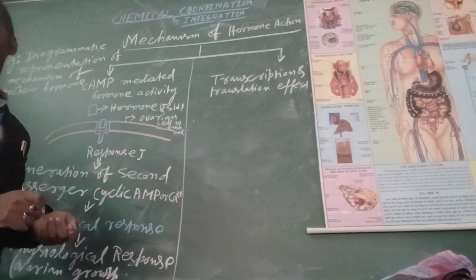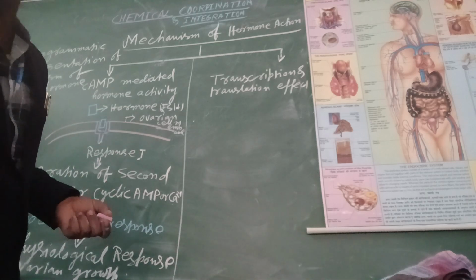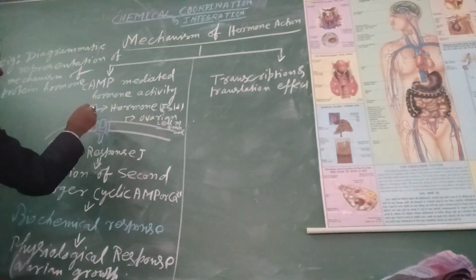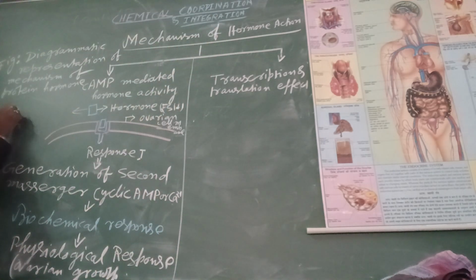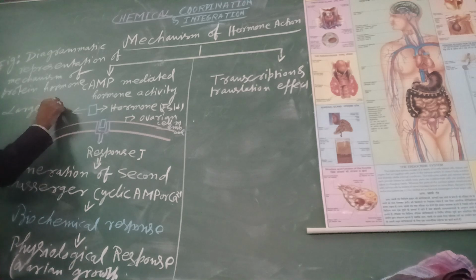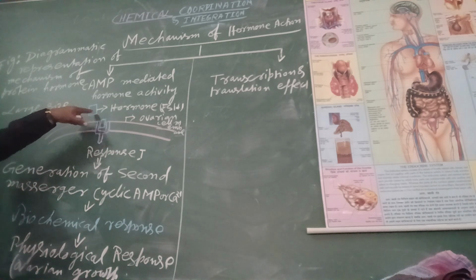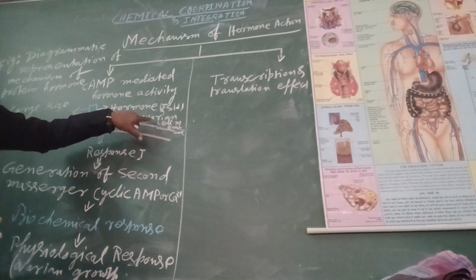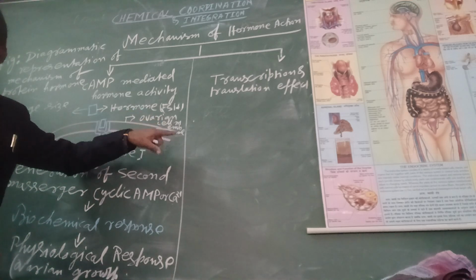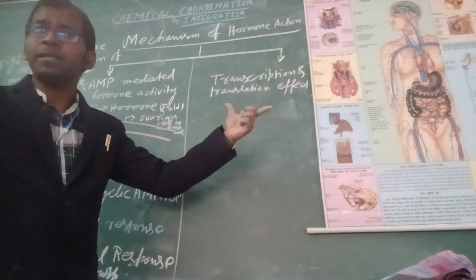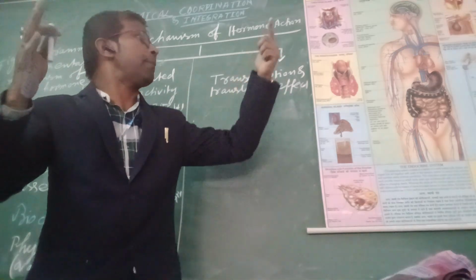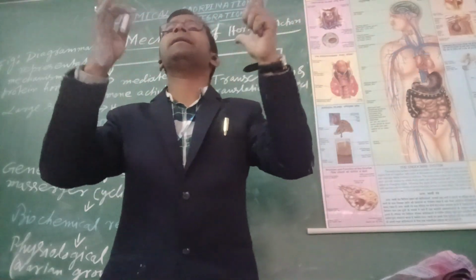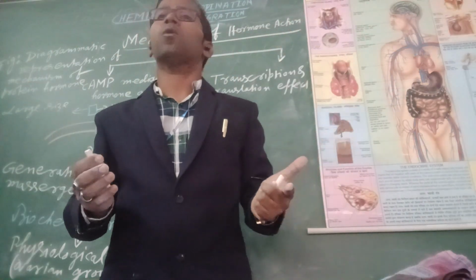This proteinaceous hormone is large in size, so it cannot enter inside the target cell. What is the target cell? The target cell is the ovarian cell. It helps in the growth of the ovary. You have just read it: FSH is secreted from the pituitary glands, comes to the ovary and helps in the growth of the ovary.